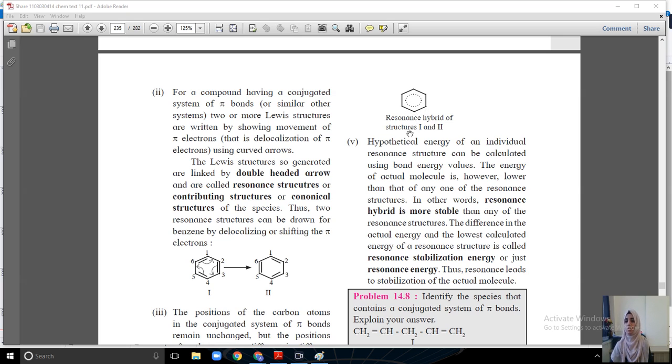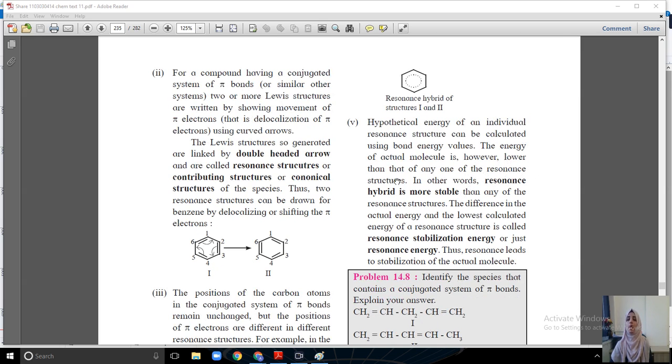They are delocalized. Yes. So the hypothetical energy of an individual resonance structure can be calculated using bond energy values. The energy of the actual molecule is however lower than that of any of the resonance structures. So in other words, the resonance hybrid is more stable than any of the resonance structures.